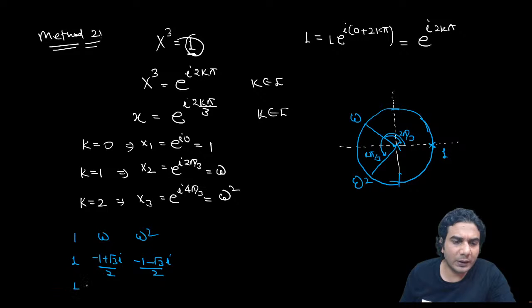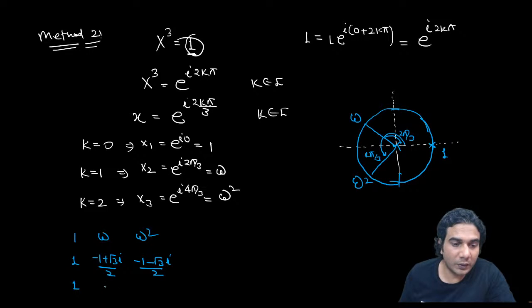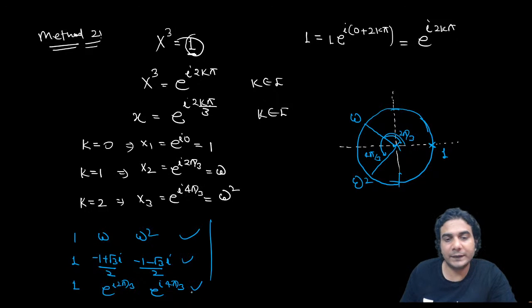So 1 is 1 only, or you can write e raised to iota 0, but no need to write that. Write 1 as 1. This one is e raised to iota, what was the angle? 2 pi by 3, that is 120. And what was the angle of this? e raised to iota 4 pi by 3. So I hope you have got it. In this way, you can take cube roots of unity.